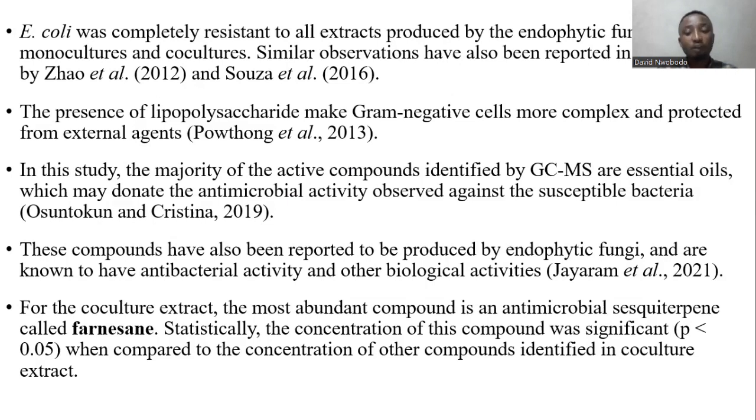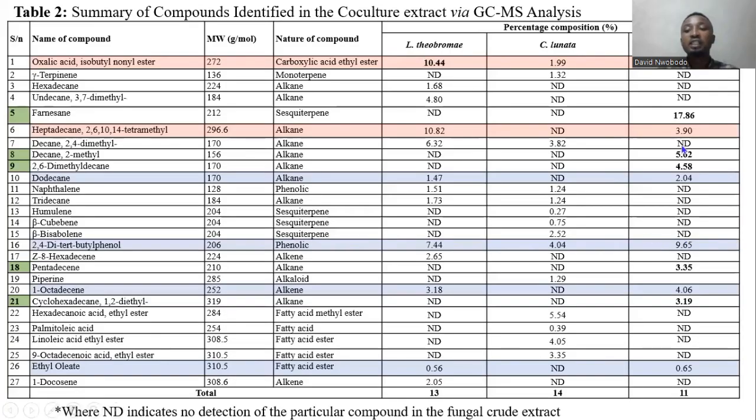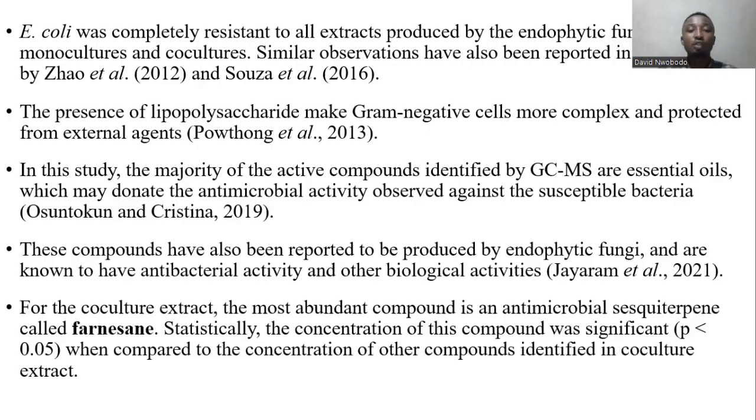Statistically, the concentration of this compound was highly significant when compared to that of other compounds identified in the co-culture. This means that this compound was not identified by chance, rather was produced as a result of the interaction between both organisms used in the co-culture study.